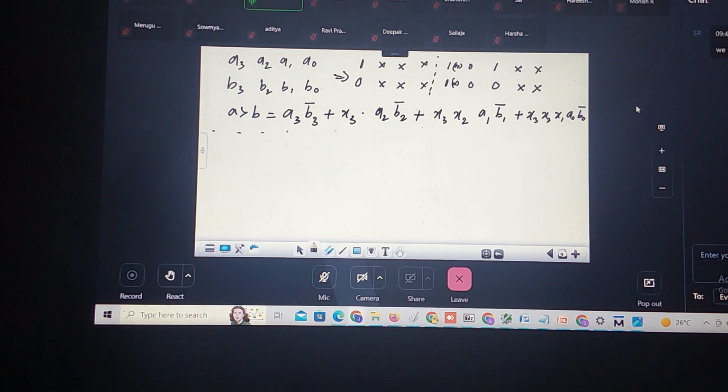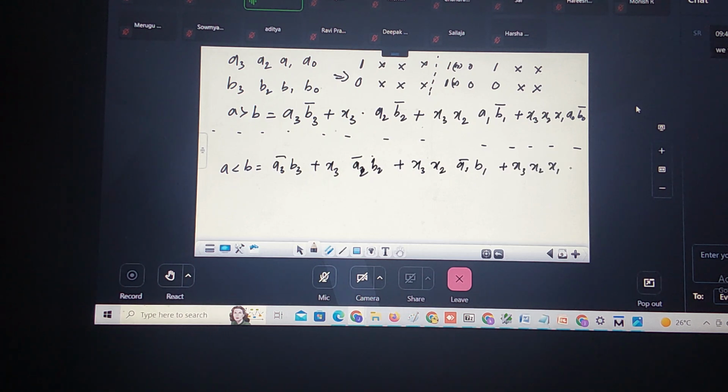Now to check for A less than B, how to check? A3 bar B3. If they are equal, it means x3, then A2 bar into B2, plus x3 into x2 into A1 bar into B1, plus x3, x2, x1 into A0 bar into B0. Did you understand? These are the logical expressions for the magnitude comparator.